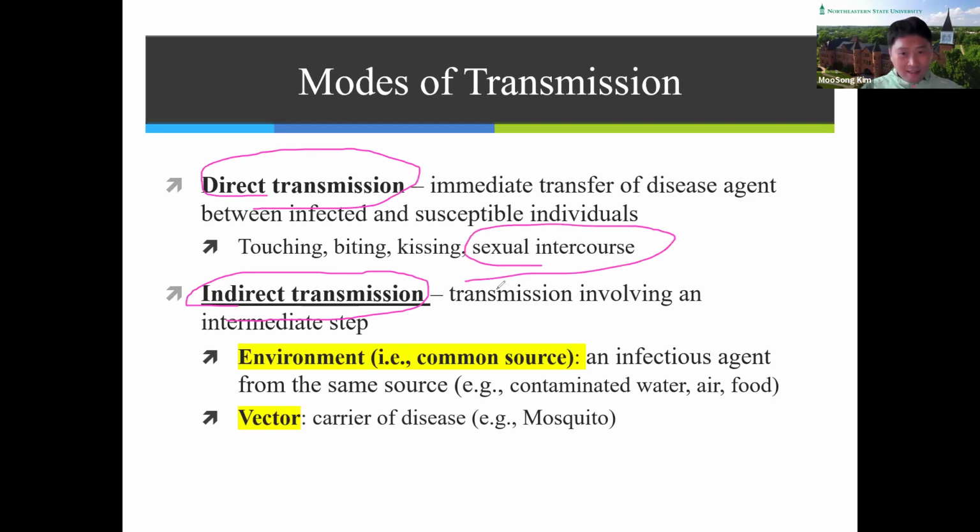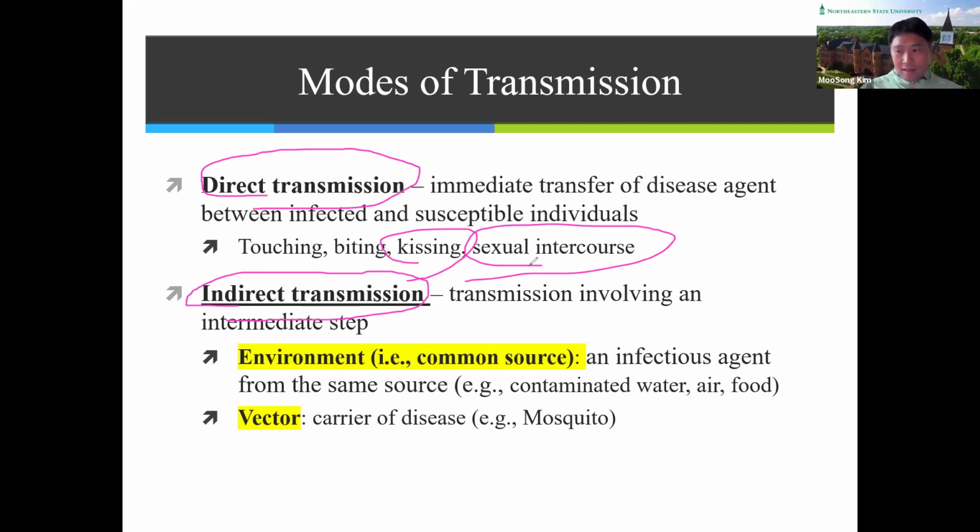And COVID-19 also can be directly transmitted from infected people to people, probably by kissing or sharing things like this.